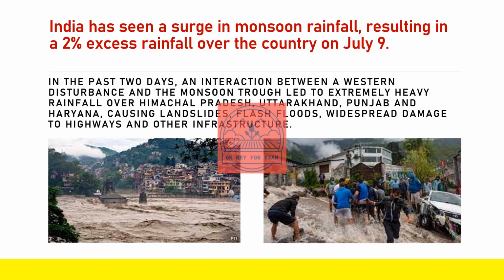As we can see in the news, India has seen a surge in monsoon rainfall resulting in 2% excess rainfall over the country on July 9th. In the past 2 days, an interaction between a western disturbance and the monsoon trough led to extremely heavy rainfall over Himachal Pradesh, Uttarakhand, Punjab, and Haryana, causing landslides, flash floods, and widespread damage to highways and other infrastructure. So all of this is because of the western disturbances happening in India. So let's discuss Western disturbance.